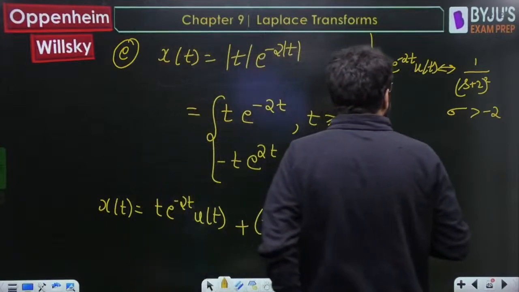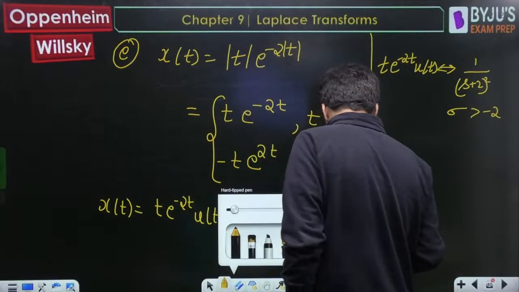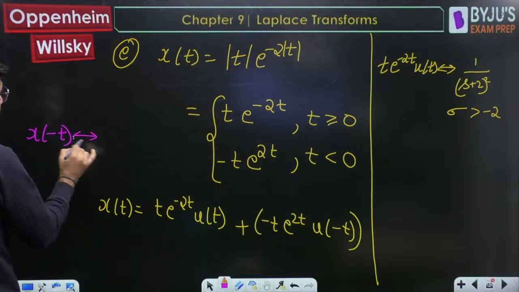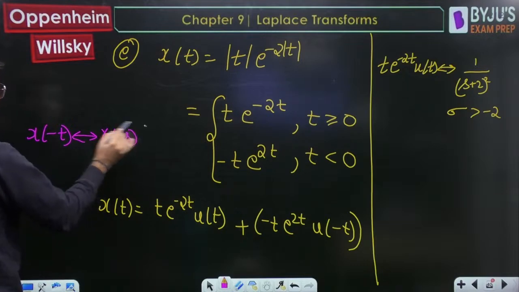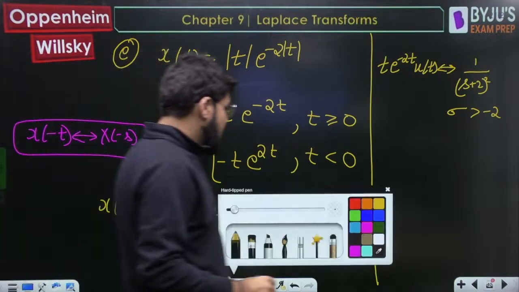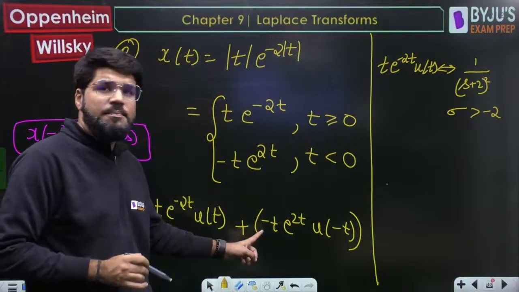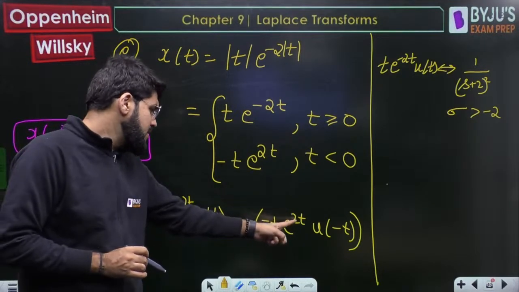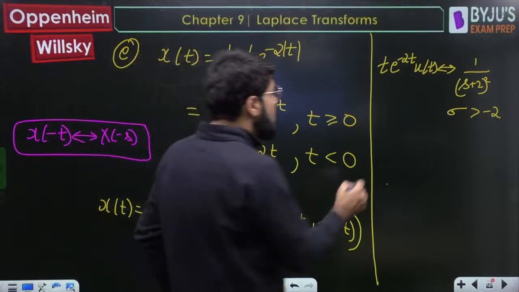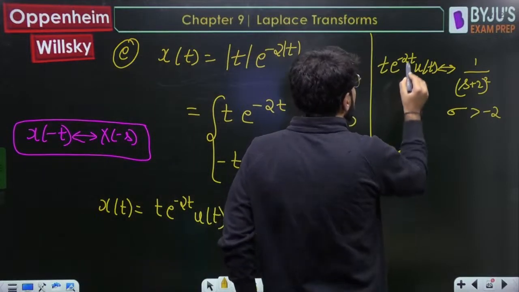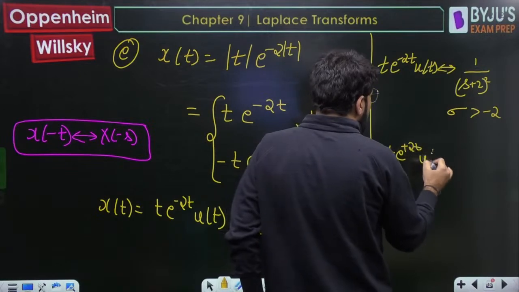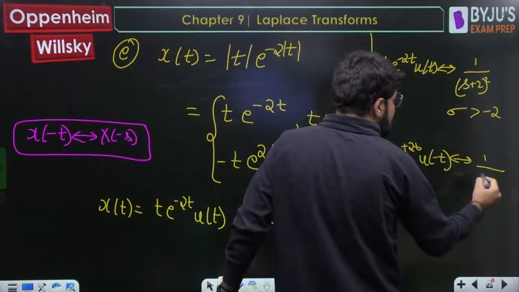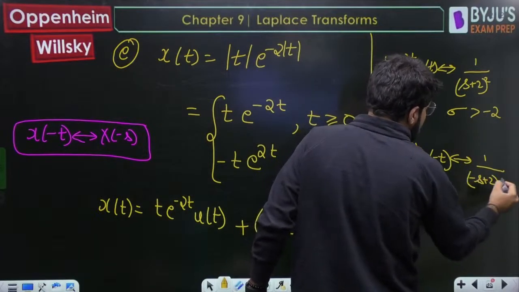Simple logic. Now, the next property that you will use here is the Laplace transform for x(-t). The Laplace transform for x(-t) is given by X(-s). That has to be used here because the second part and first part are related. Everywhere t is replaced by -t, so e^(2t). For -t, e^(+2t) u(-t), the Laplace transform will become X(-s). That means in s I replace -s. So 1 upon (-s+2) whole square.